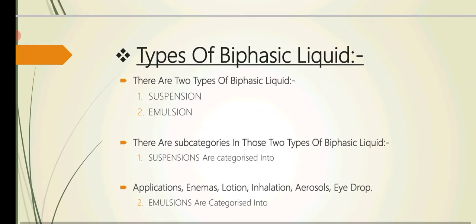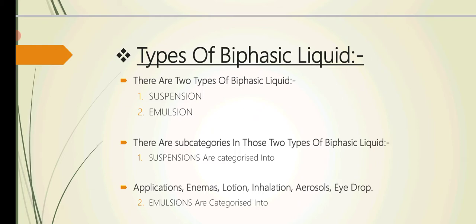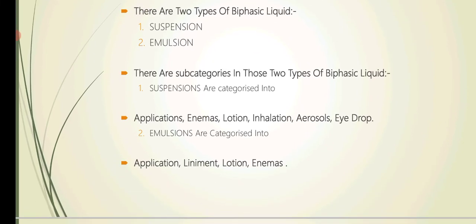Now we would study in detail about the types of biphasic liquids. There are two types of biphasic liquids. First is suspension and the second is emulsion. There are subcategories in these two types of biphasic liquids. In case of suspension, these are called as enemas, lotions, inhalations, aerosols, eye drops, and in case of emulsion, these can be liniments, lotion, and enemas.